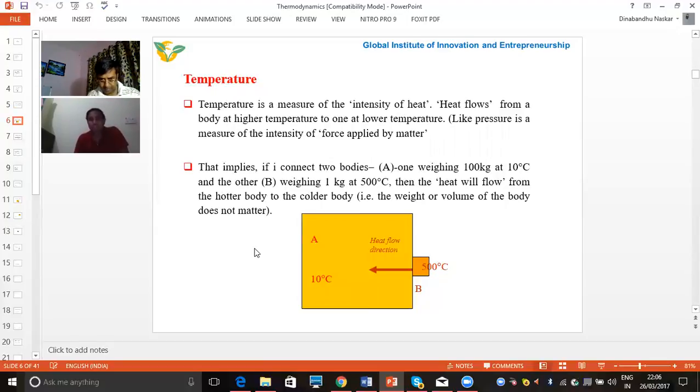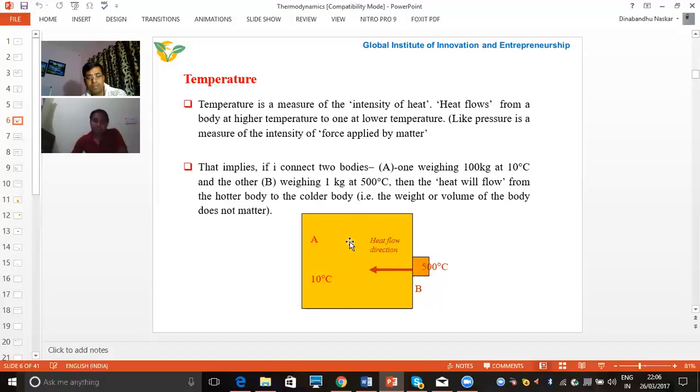So temperature is the measurement of the intensity of heat, or we can say heat flows from a body at higher temperature to a body at lower temperature. We can take an example here. There are two blocks, A and B. Block A has the higher mass, about 100 kg, and block B is only 1 kg.